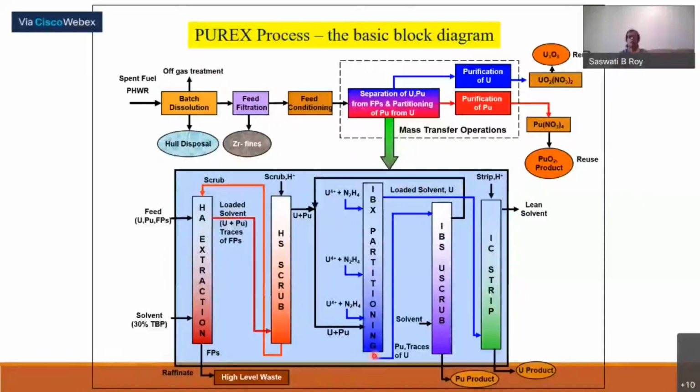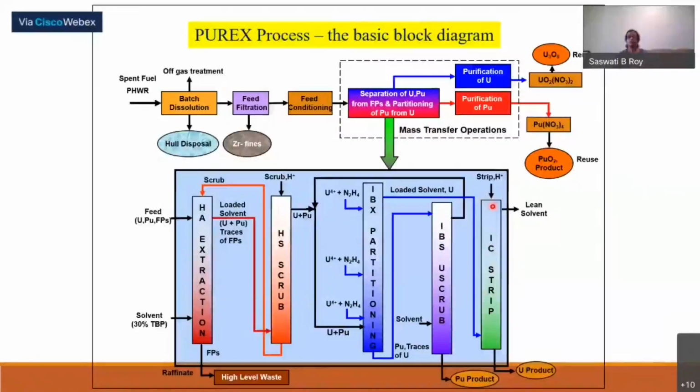So plutonium along with a trace amount of uranium will come from the bottom as the aqueous stream, and from the top loaded solvent with uranium will come. So now this is uranium. A slight amount of other impurities may be there, which will be again cleared by one more cycle. But first it will be taken back in the aqueous form.